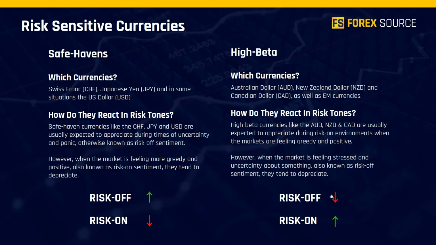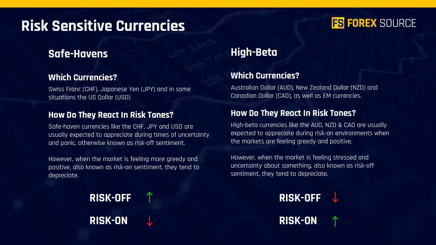And when we have a strong risk on tone, we would expect the Aussie and the Kiwi and the CAD to strengthen, which means that we will have a downside bias, for example, on the Euro Aussie, the Pound Kiwi, and even the Euro CAD, Euro Kiwi, etc. But, and this is a big but, we only consider that a tradable opportunity if we have the opposite bias in the euro and the pound at that time. For example, in a risk on tone, we would expect the Aussie, the Kiwi, and the CAD to strengthen. So we would want a specific catalyst that is driving the euro or the pound lower, to consider that a higher probability or high conviction trading opportunity.